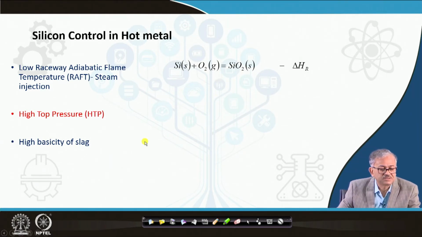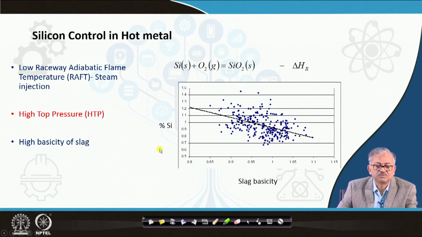So that is the high basicity, and you can also see some data from the plant. If you look at the percentage of silicon in the hot metal as you increase the basicity, you can see the silicon percentage decreases progressively.